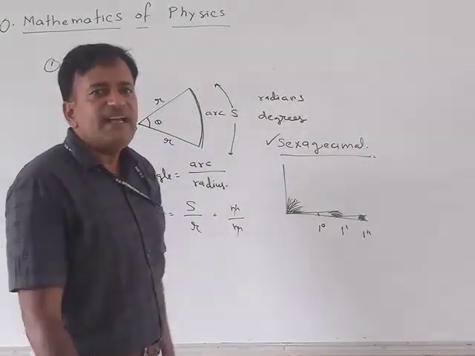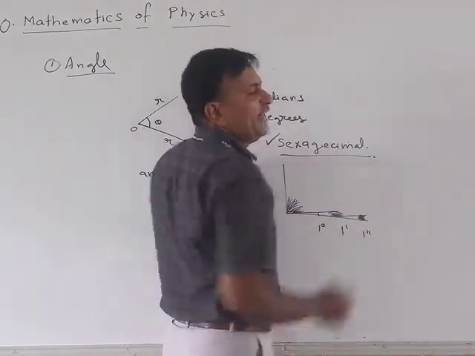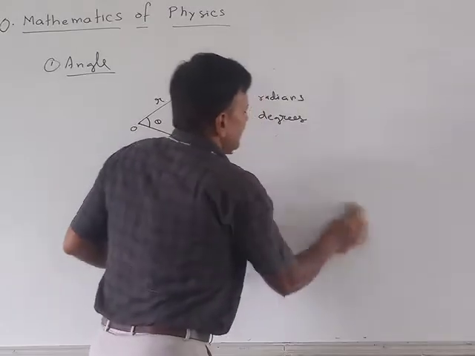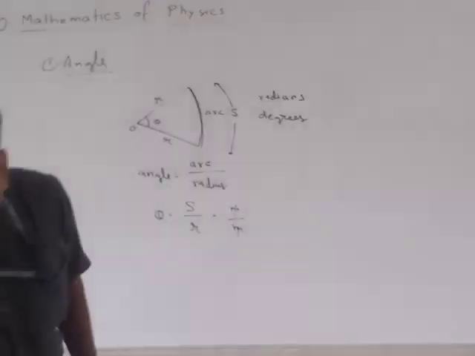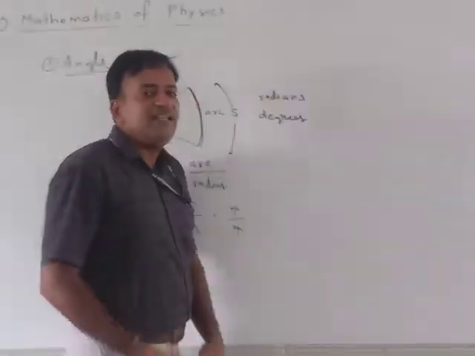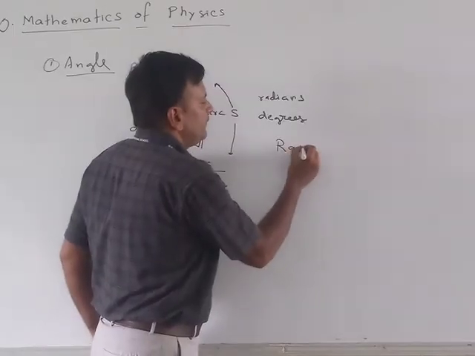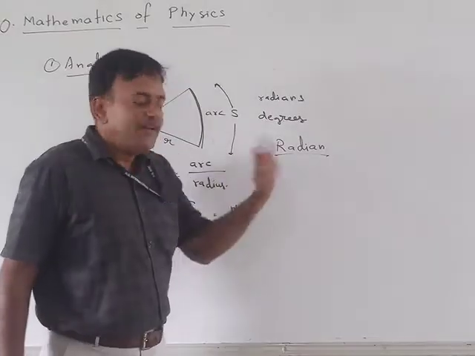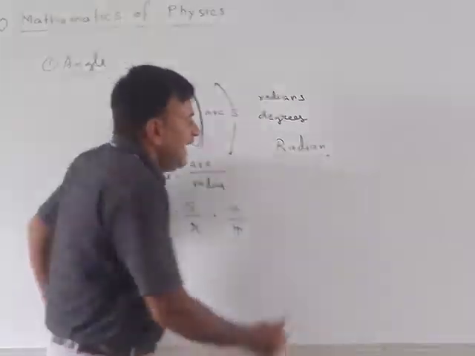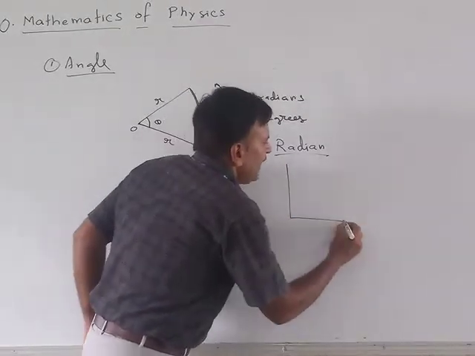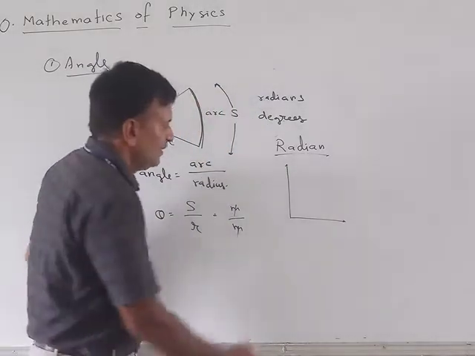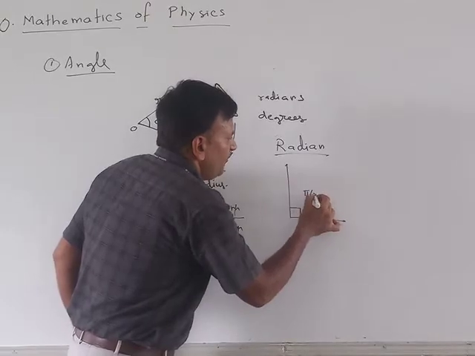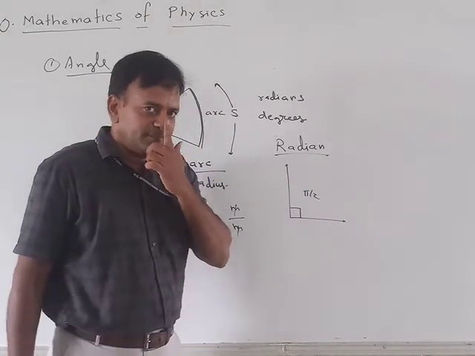Now the other system is the radian system. What is radian? This is the most authentic method of measuring angles. It is known as the radian system. Radian measurement says that a right angle is actually a measure of pi by 2.